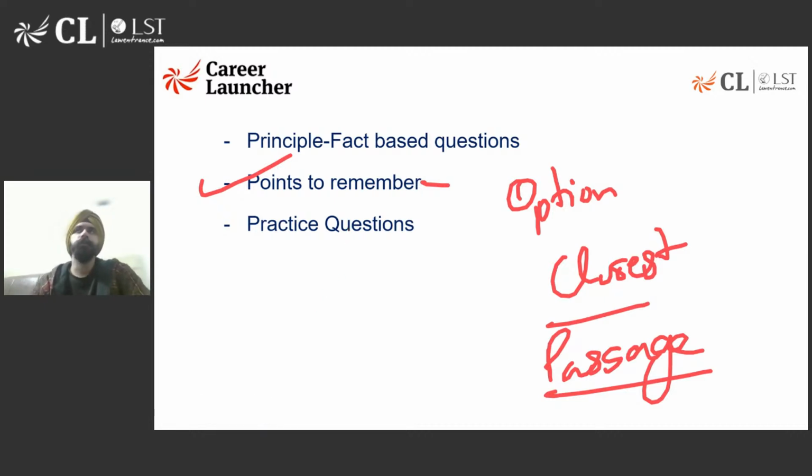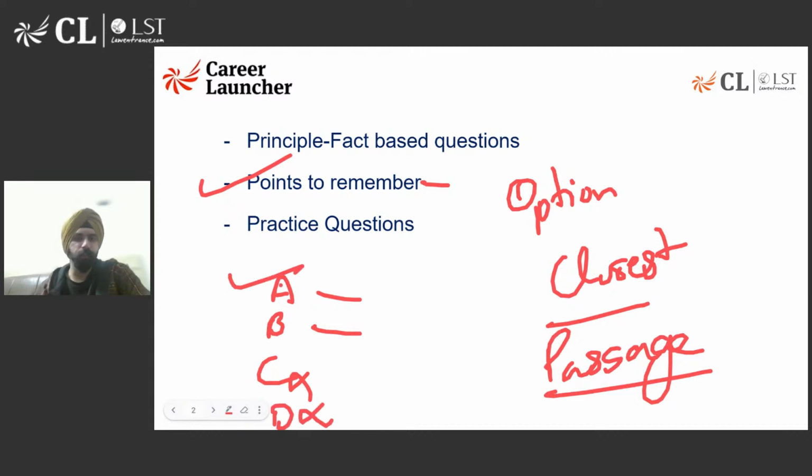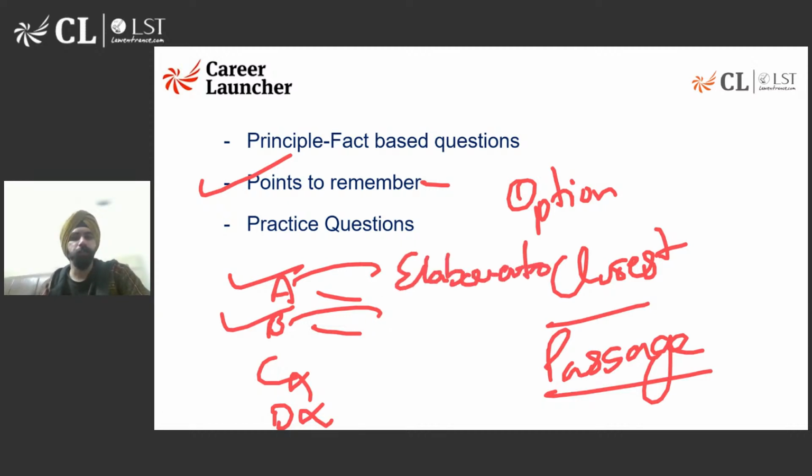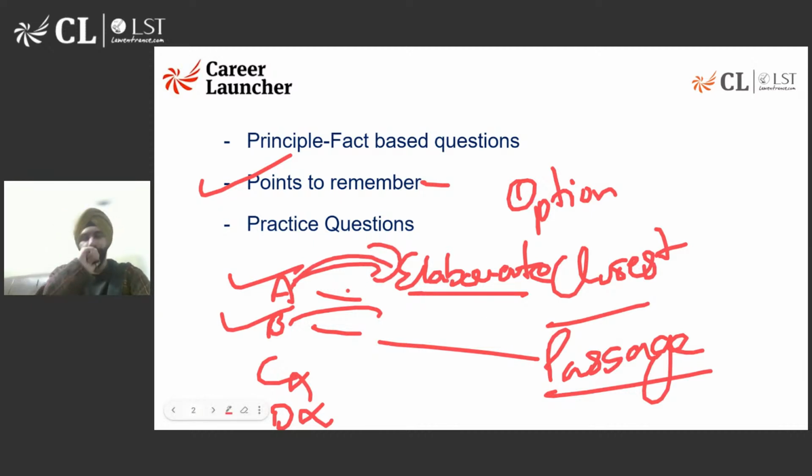Also, another point to remember is if you are stuck between two options, A and B, and you have eliminated C and D, a good way to judge between option A and B is which one of them is more aligned with the principle, or which one of them is more elaborate इन कॉन्टेक्स्ट टू द प्रिंसिपल. हो सकता है दोनों में सेम बात लिखी हो, लेकिन ए में थोड़ा सा उसको बेटर इलेबोरेट और डिस्क्राइब किया गया हो. इन दैट केस ए वुड बी योर बेटर ऑप्शन बिकॉज इट गिव्स यू मोर कॉन्टेक्स्ट, राइट.